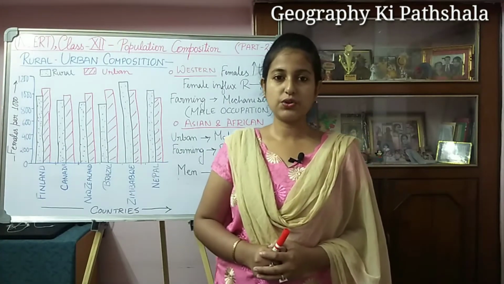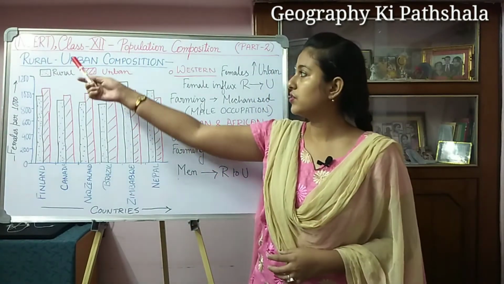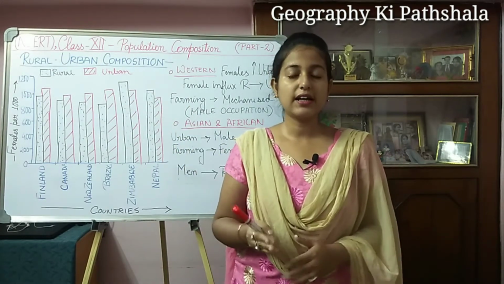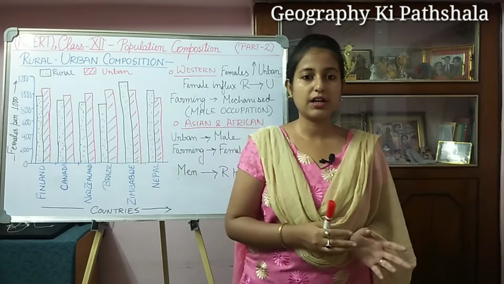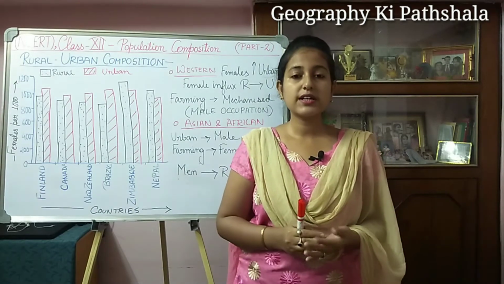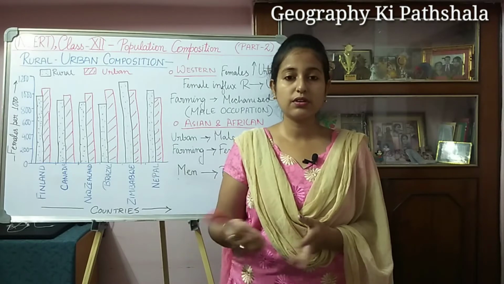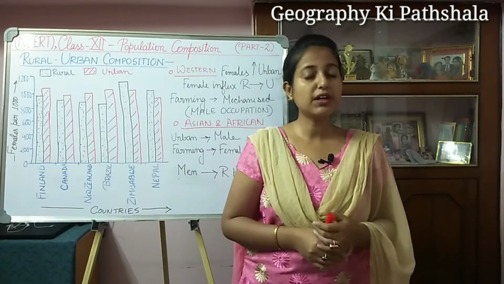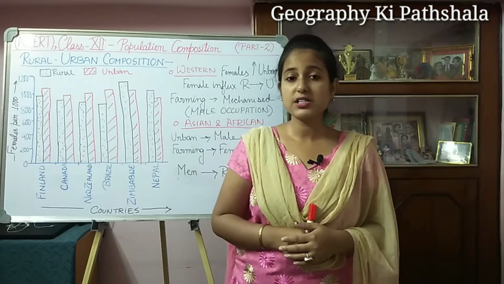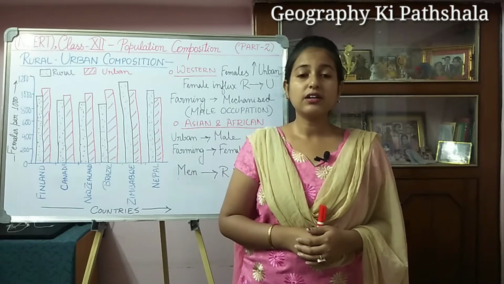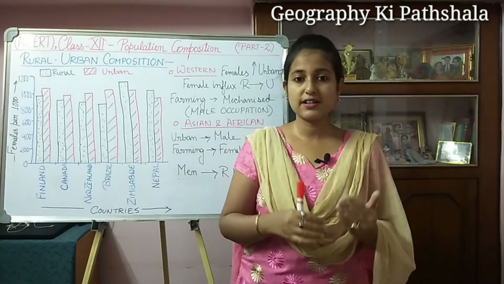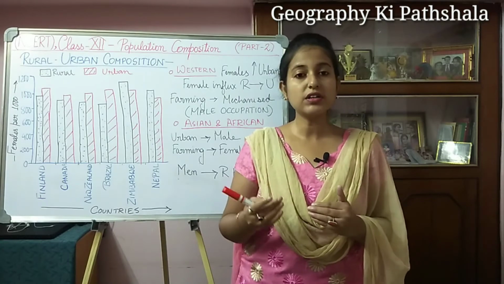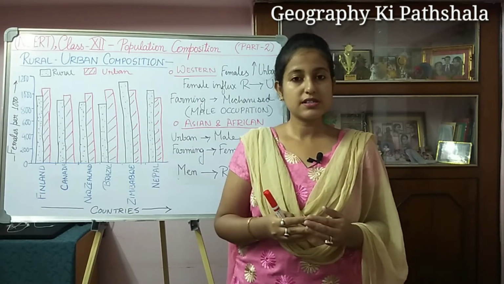So in today's video we will start with the concept of rural-urban composition. Basically, in rural areas and in urban areas there is quite a difference. You can see the difference in livelihood, the way they lead their life, or in the socio-economic background. The age structure and the population density also vary between the rural and urban scenario.